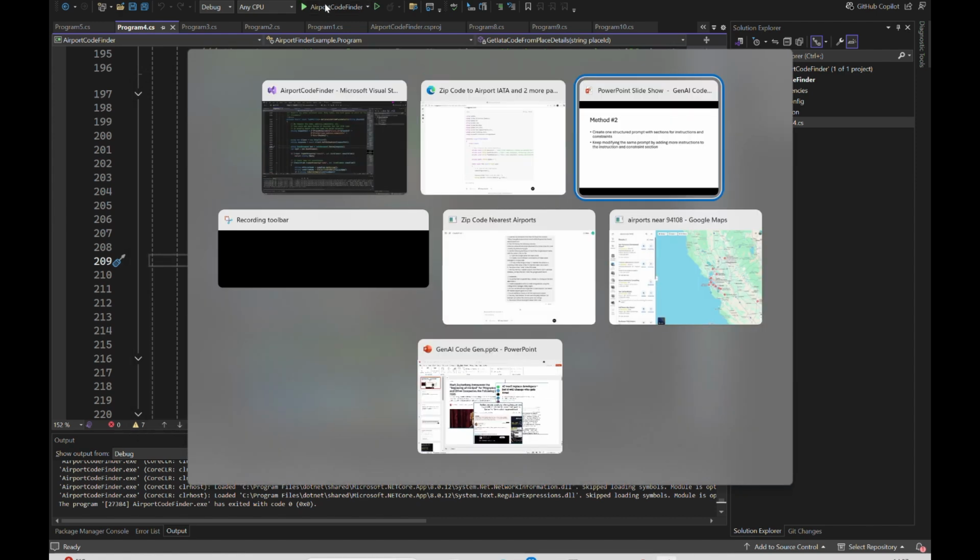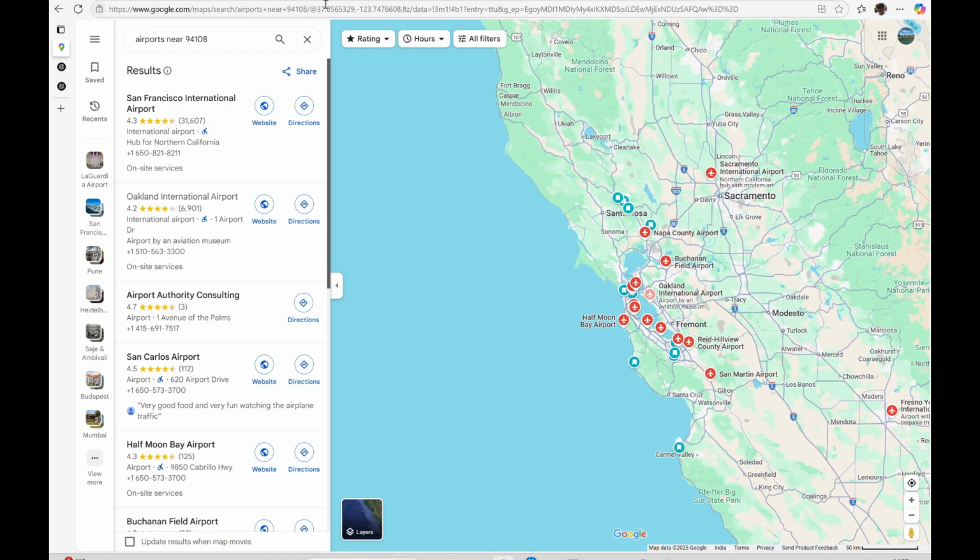I went to Google Maps and did a search for airports near 94108 to see what it finds. And it looks like it finds most of the things. Though it is finding other businesses, most of them are actually airports. What I also realized is that it is taking airports near 94108 as a search query. So it's a very different API it's using. Actually, it's not doing a nearby API. It's actually doing a proper search with a query of airports near 94108.